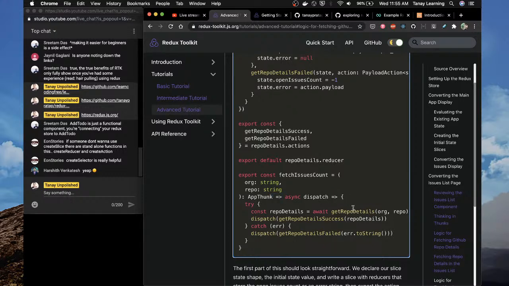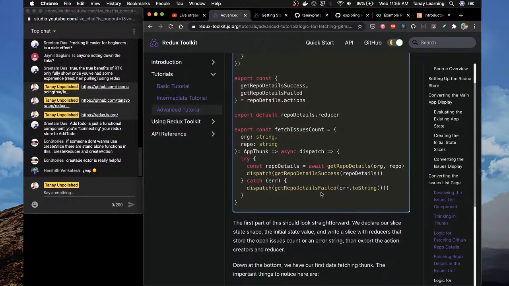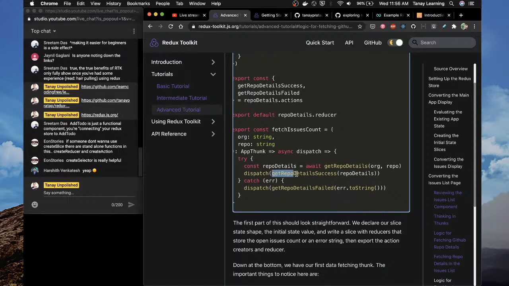Okay, so what this is trying to do here is it wants to call this function. It says, "Hey, I have the data. This was a successful call. Why don't you update the main state?" Okay, this is what it is trying to say.